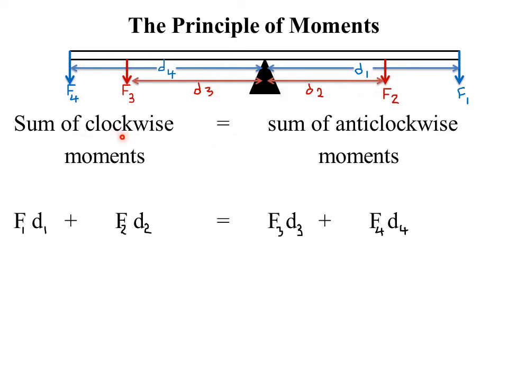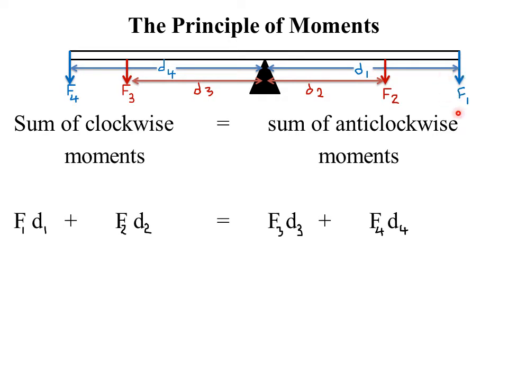So the sum of clockwise moments. In this case, F1. Remember, we defined moment as the product of force and the perpendicular distance. So force F1, its perpendicular distance from the pivot is this distance, that is D1. Then force F2, its perpendicular distance from the pivot is this D2. Remember that all the forces have to be measured from the pivot and they must be perpendicular, that is, they meet perpendicular with the line of action of the force.